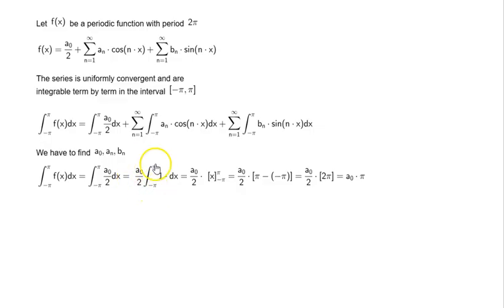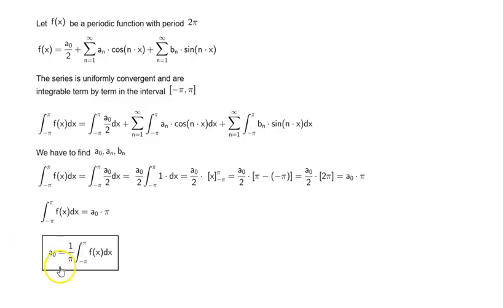So in the integral from minus pi to pi, we have 1 dx, which is equal to a naught by 2 times x from minus pi to pi. And we know how to evaluate this. A naught by 2 times pi minus minus pi, which gives us a naught by 2 times 2 pi, which is equal to a naught times pi. Integral minus pi to pi of f of x dx equal to a naught times pi.